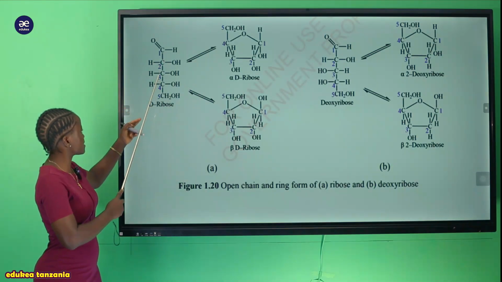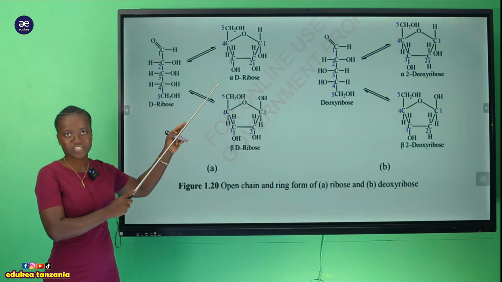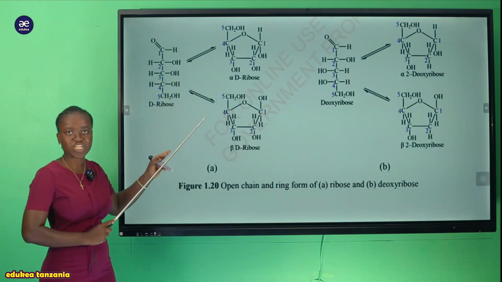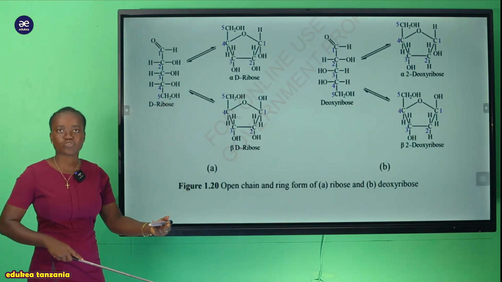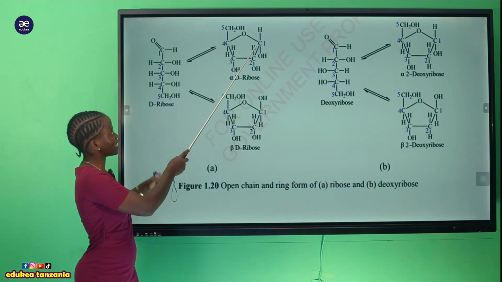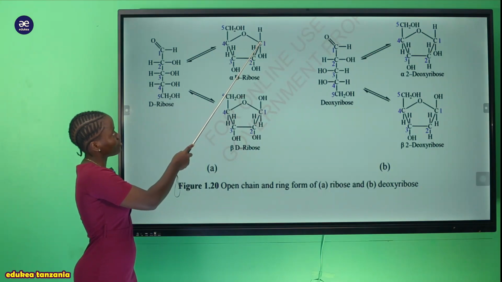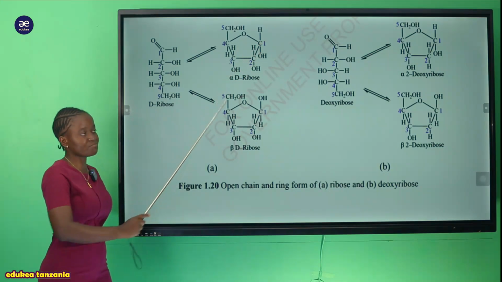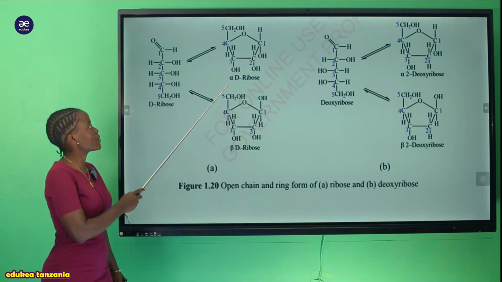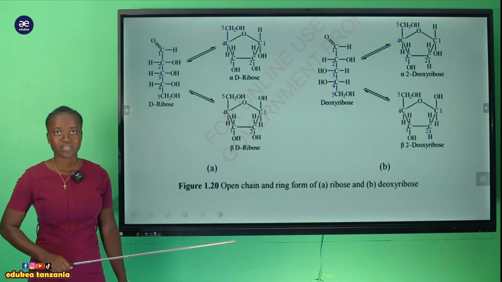So now you can see this is the structure of ribose, but they are quite different. They are isomers of each other. Why are they isomers? It's because of the structure of the alpha form. So now you can see on the carbon atom number 1, the hydroxyl group tends to project below. Ndipo ambapo sasa unapata hii structure ambayo inaitwa alpha ribose.